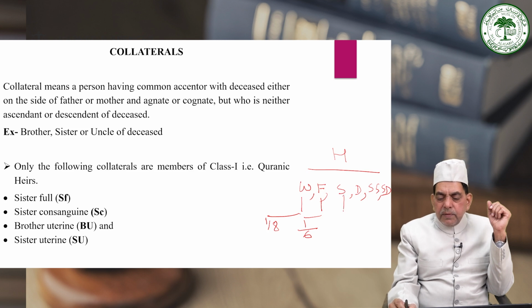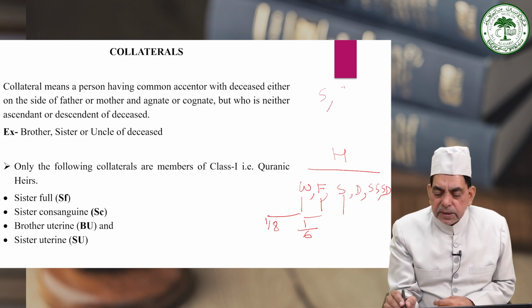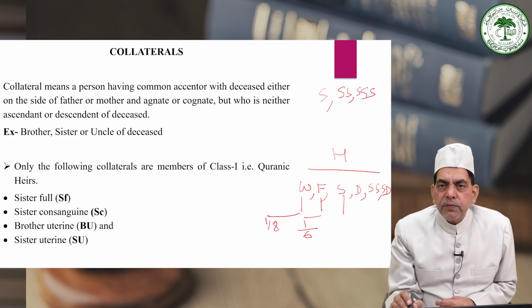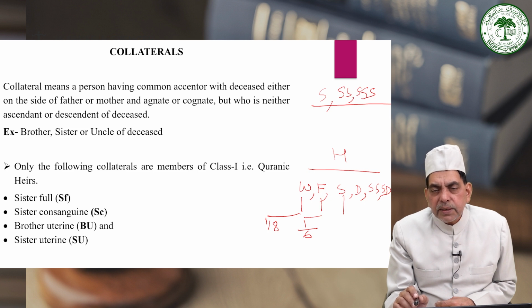Now son, friends, I have already told that son is a class. This class may consist of a son, may consist of son's son, may consist of son's son's son, and so on and so forth of any lower order. Together they constitute a class, a group. And therefore this is the first and best class of the residuaries, and if anyone from this class is there, then no one can be the residuary except a member from this class. But